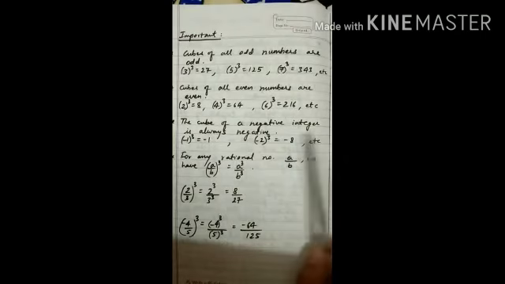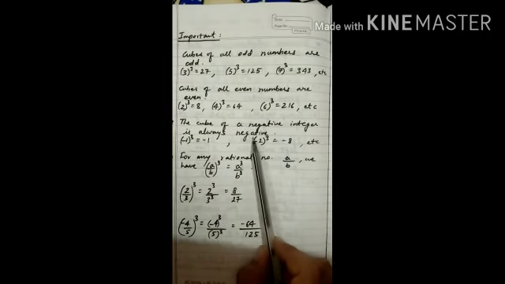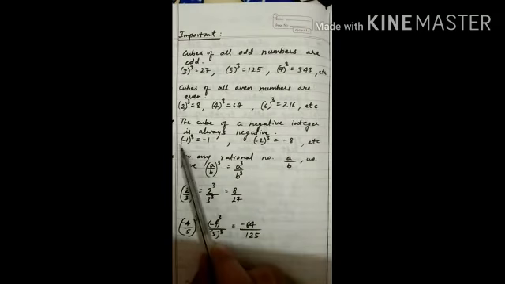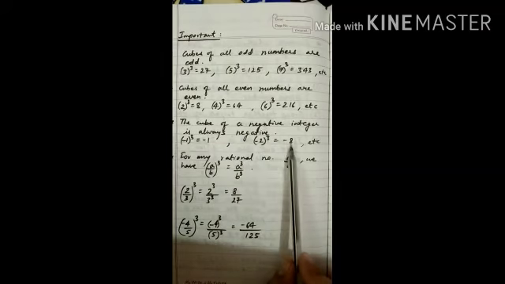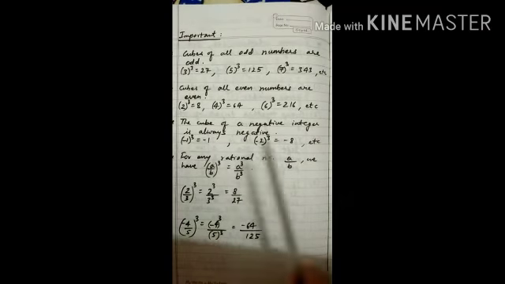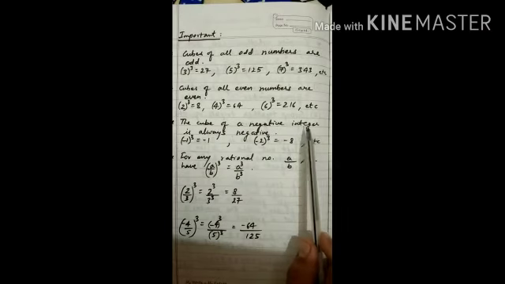The cube of a negative integer is always negative. Suppose there is a negative integer, for example, cube of minus 1 is minus 1, cube of minus 2 is minus 8, cube of minus 3 is minus 27. It means the cube of a negative integer is always negative.